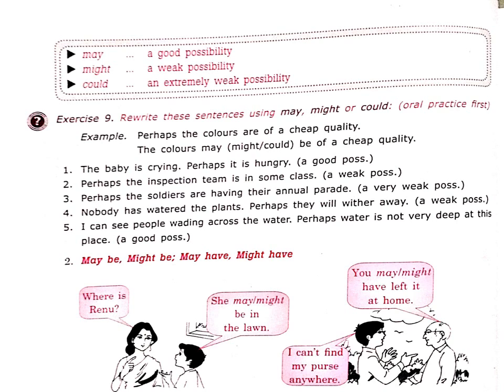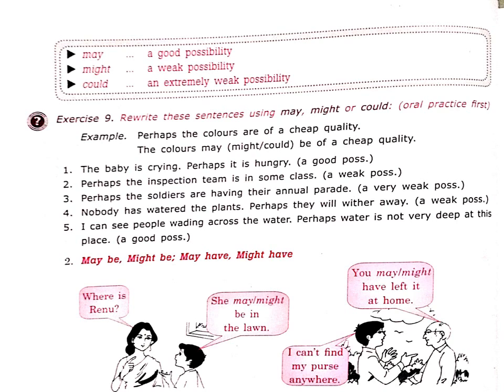Rewrite these sentences using may, might, or could. Exercise 9. Let's see the example. Perhaps the colors are of a cheap quality. Perhaps the colors are of a cheap quality means we are having this: the colors may, might, could be of cheap quality. That varies, children, right? So let's go to the first sentence.